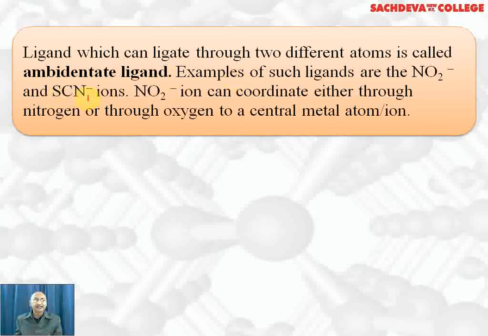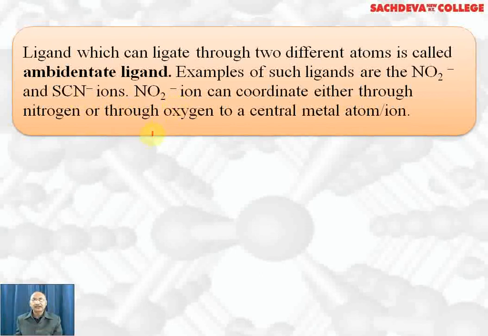Similarly, the thiocyanate ion can link through sulfur or through nitrogen. When it links through sulfur, we call it thiocyanate ion. If it links through nitrogen, we call it isothiocyanate ion. Similarly, cyanide, CN-, can also link through carbon, and we call it cyano. If it links through nitrogen, we call it isocyano.